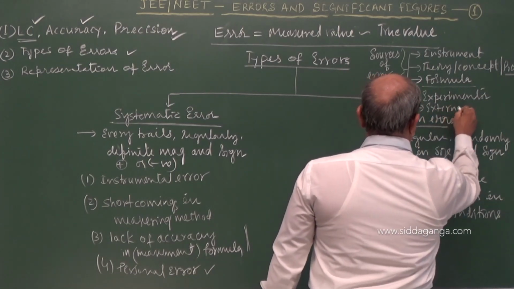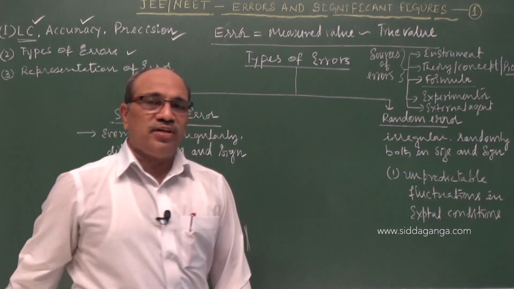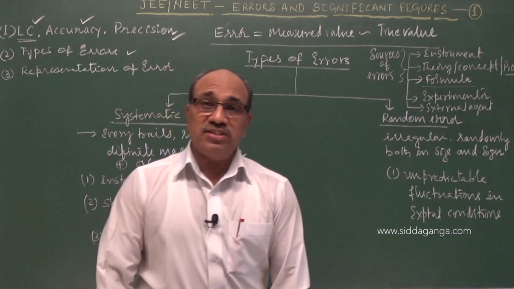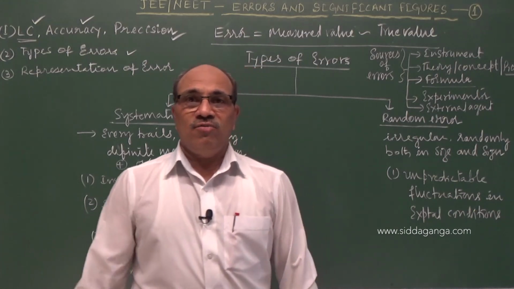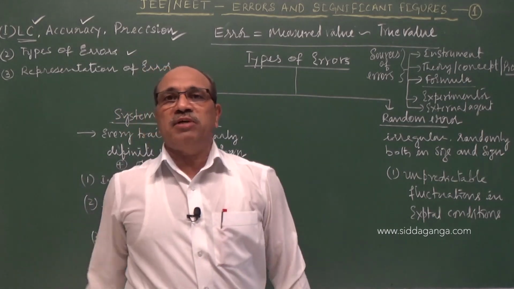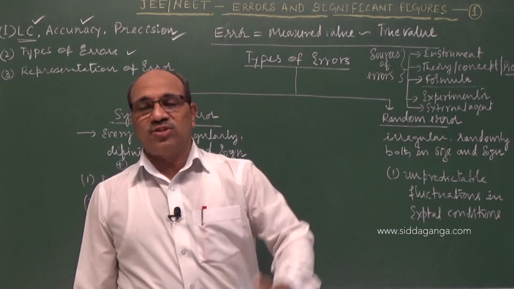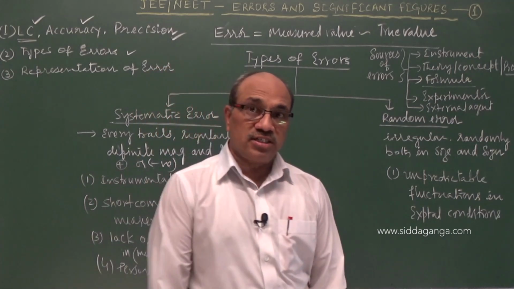External agent. Unknown cause. External agent influence on the instrument. Maybe a sudden variation in temperature. When you are measuring something in a specific heat experiment, a sudden variation in temperature causes the thermometer reading to vary. Why this happens, we cannot understand at all.